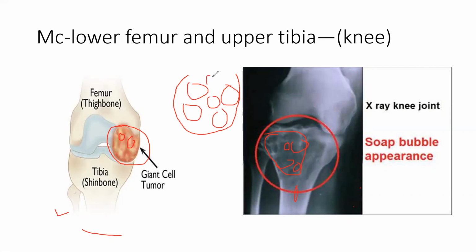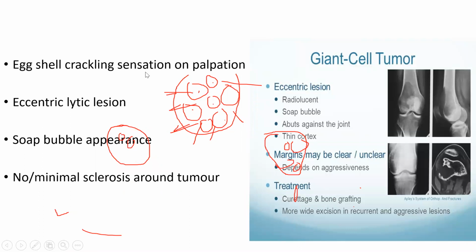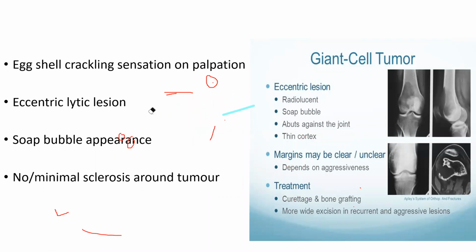नॉर्मली क्या होता है, if any fracture or something, if you palpate this bone, it will be like an egg shell, एक जो egg का shell होता है ना, उस तरह का cracking sound आता है. So you remember this photo. So it is a giant cell tumor. These are the soap bubbles. If you palpate it or it cracks, it will crack like an egg shell cracking. तो ये तीन characters होते हैं giant cell के: egg shell crackling sensation होता है, eccentric होता है, soap bubble appearance होता है, and there is no sclerosis. कोई sclerosis नहीं.